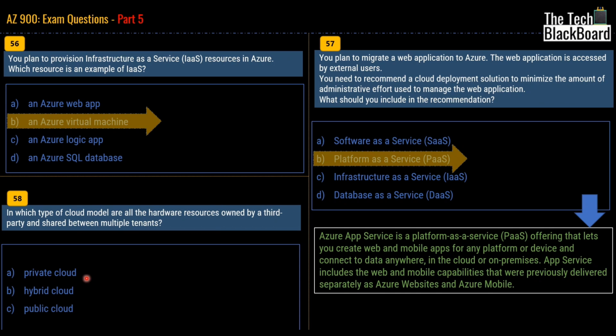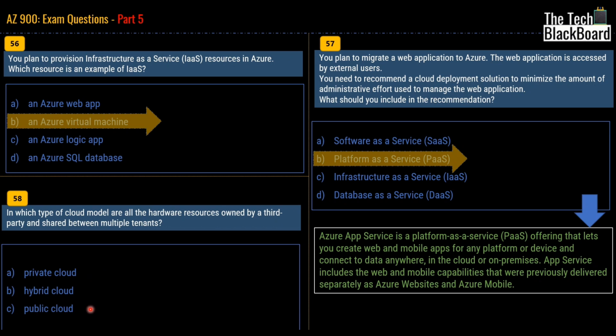Whenever we are talking about private cloud, as the name suggests, it is private. It is our own. We are not sharing it with any other third party. Hybrid cloud is a combination of private and public, where some of the resources are exclusive for us. That means they are private to us. However, some of the resources are on public cloud and shared with other tenants.